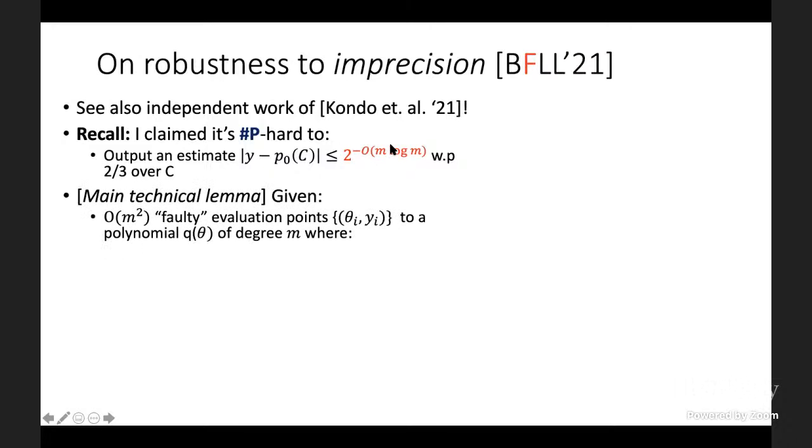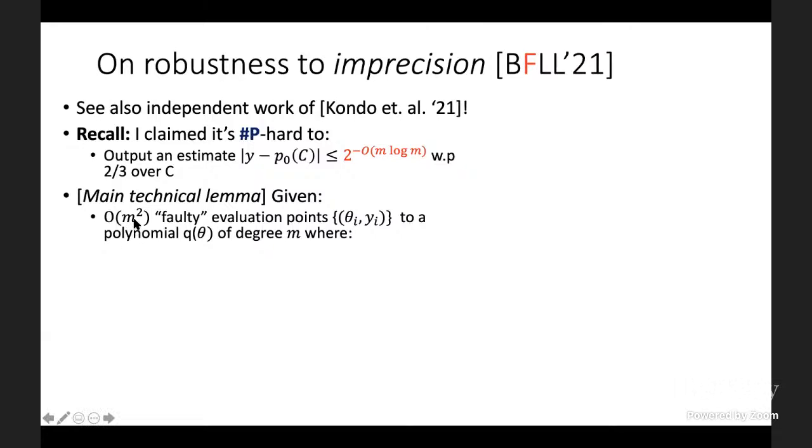Okay, so now let me tell you the main technical lemma that allows us to conclude that. Here's the setting. We're given as input a certain description of a real polynomial of a single variable q of theta of degree m. But we're not given a typical description, for example the coefficients of this polynomial.